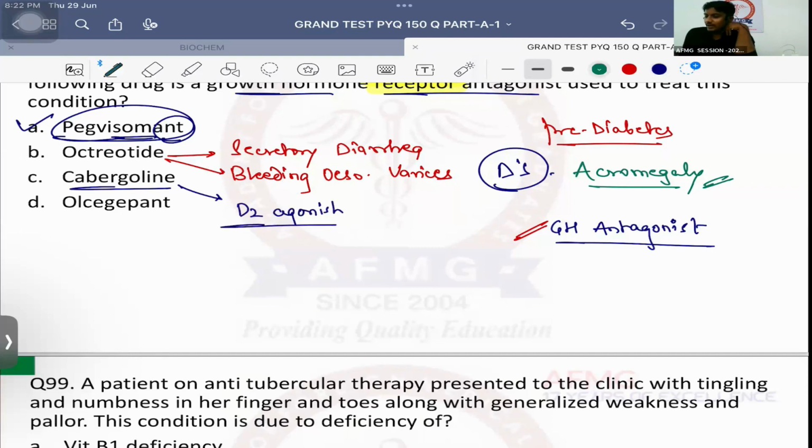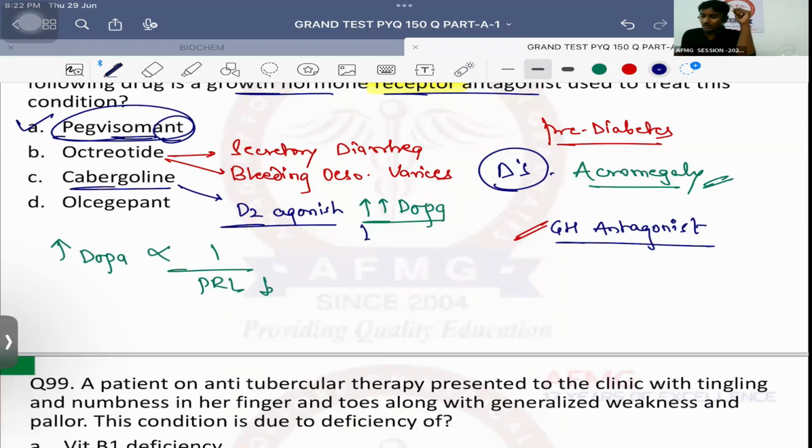Now, if it is a D2 agonist, it will increase dopamine levels. And which hormone is antagonist to dopamine? अगर dopamine बढ़ता है तो कौन घटता है? Very good. Prolactin. So if dopamine increases, prolactin will decrease. Therefore, D2 agonists like cabergoline can be used to treat which condition?